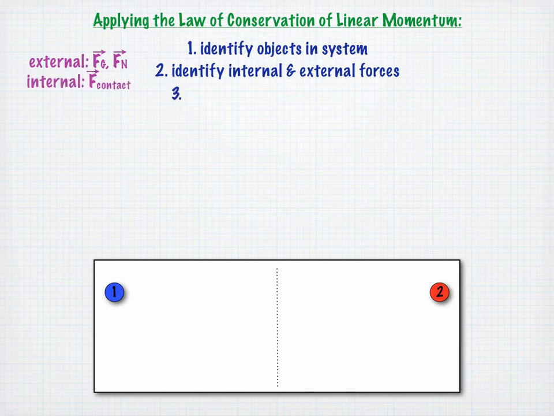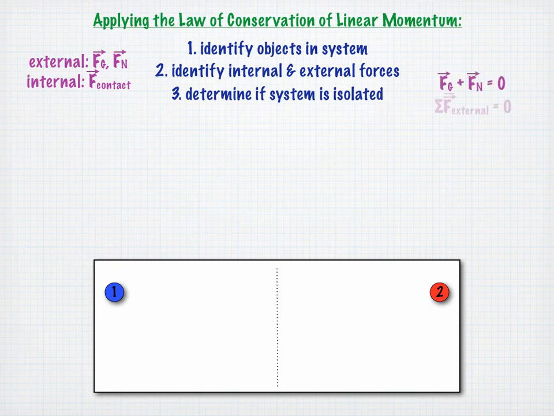Next, we need to determine if the system is isolated. Remember, the system is isolated if the sum of the average external forces is equal to 0. We determined that the gravitational force and the normal force on the pucks cancel each other out, giving us a net average external force equal to 0. So this system is isolated and we can proceed.